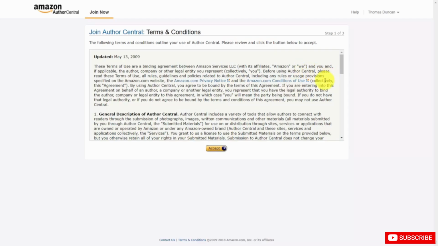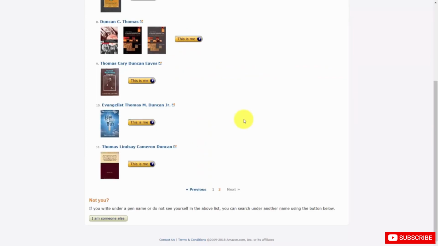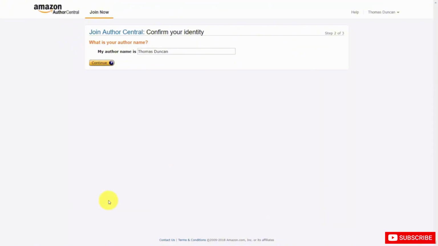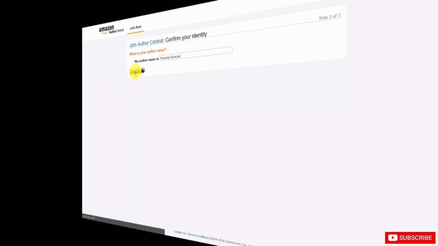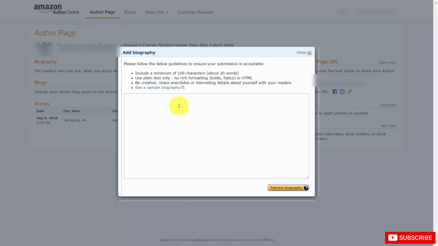You'll be asked to accept the terms and conditions. You'll click Accept. You'll then be asked if you have any of the books that are available. If you currently don't have books available, you'll then click I am someone else. You'll be asked to confirm your identity. You'll then click Continue. And once you find your book and you confirm your identity, you'll then have access to your author page. And you'll be able to click this link to add in your bio. And you'll be given a minimum, in this case, of 100 characters or 20 words.